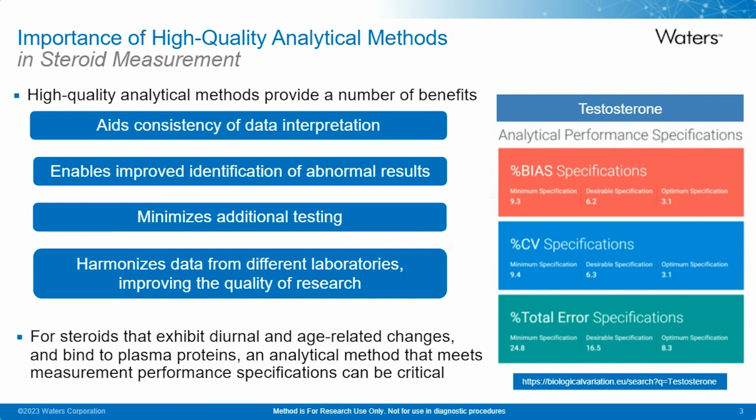For steroids that exhibit diurnal and age-related changes, in addition to plasma protein binding, an analytical method that meets the measurement performance specifications can be critical. And as you can see on the right-hand side of the slide, a steroid such as testosterone falls into this category, and based on biological variation, and in this case taken from the EFLM database, the desirable bias and precision specifications are around 6%, indicating the need for a high quality analytical method associated with this analysis.